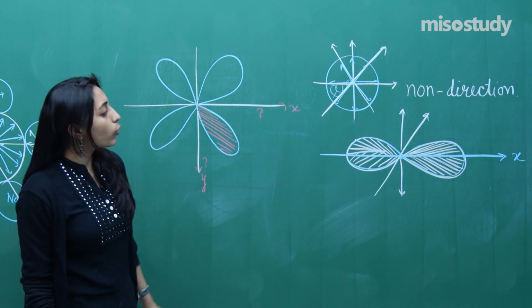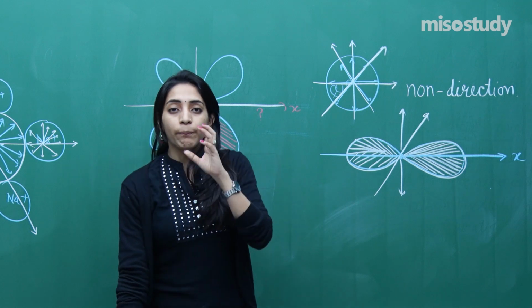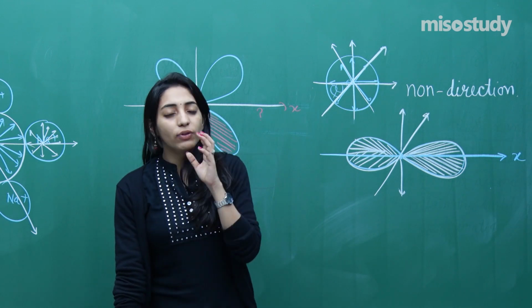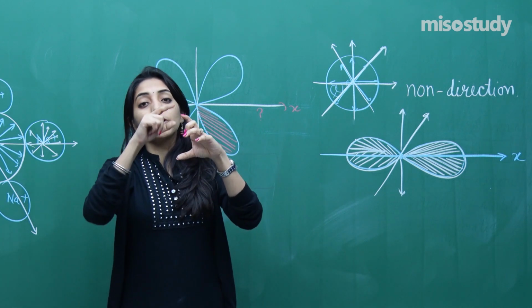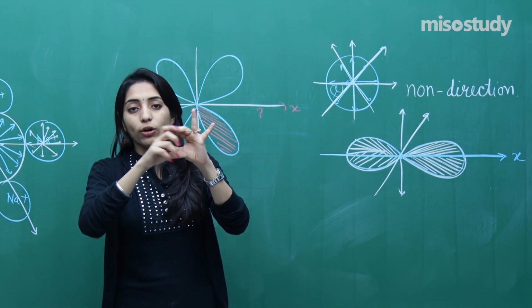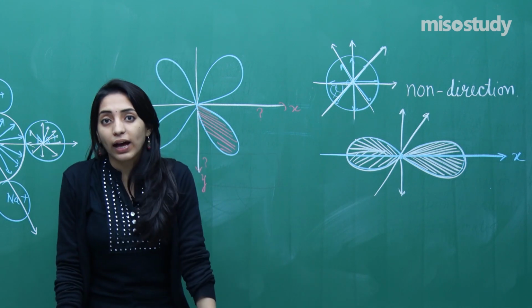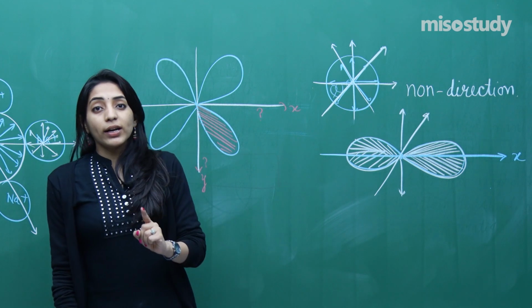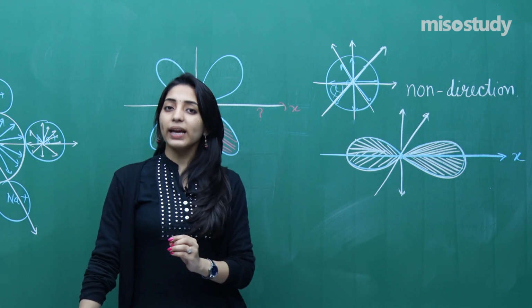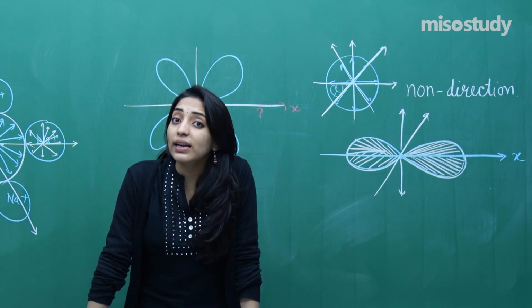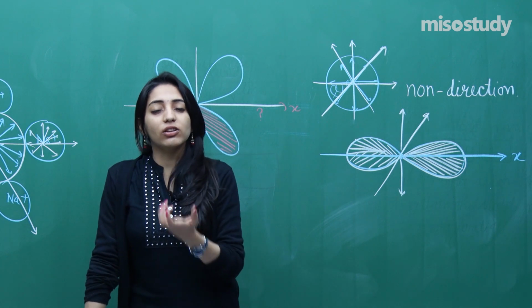So this is what I wanted to bring to you, that the covalent bond formed will have a directional nature. You will be able to figure out that along this particular direction the electron density is more compared to this. So you can differentiate them on the basis of direction. In the covalent bond formation, if the bond is formed from purely s orbital, then you can say the covalent bond is non-directional, otherwise it will have a directional characteristic.